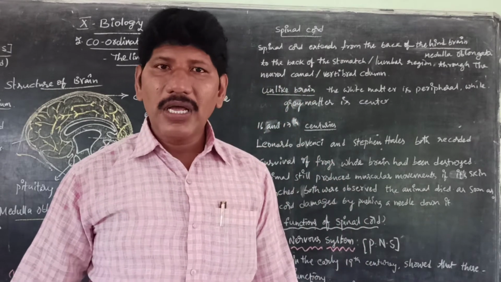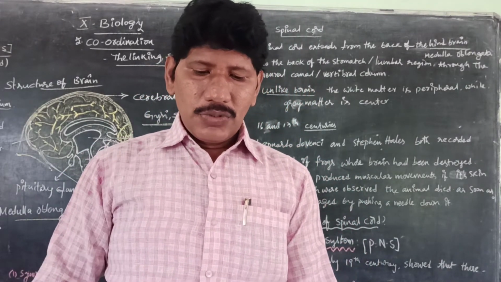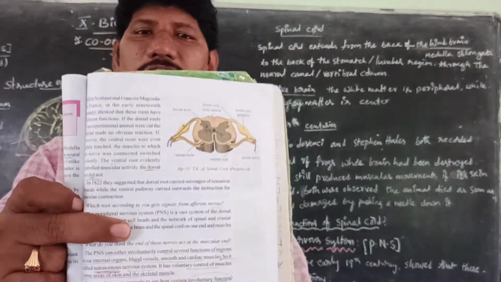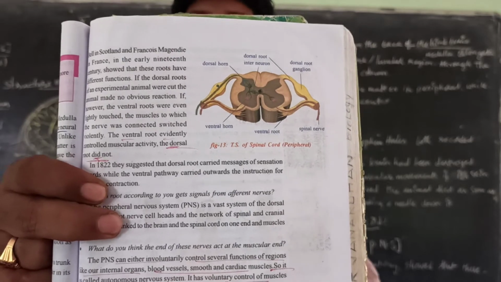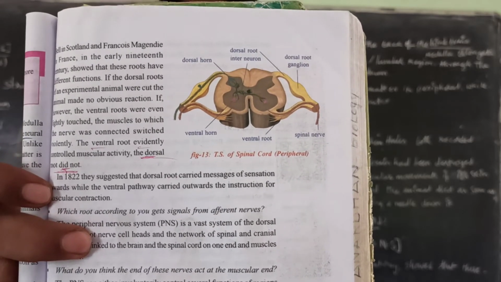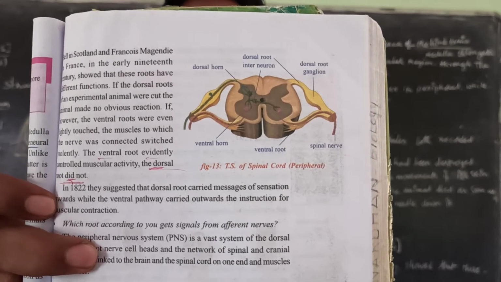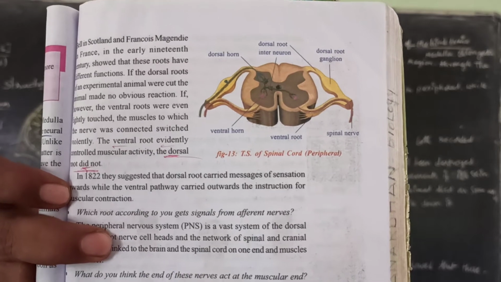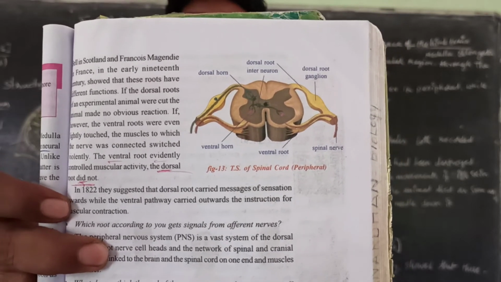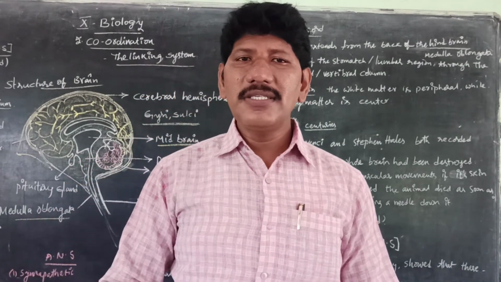Next, we move to the TS, the transverse section of the spinal cord. So let us come to the transverse section of the spinal cord. This is the picture of the transverse section of the spinal cord. When we observe it, we have two kinds of roots. The nerve cells have two kinds of roots: one is the dorsal side, the second one is the ventral side. Do you know what ventral and dorsal mean? This is called the ventral. Ventral means victory.